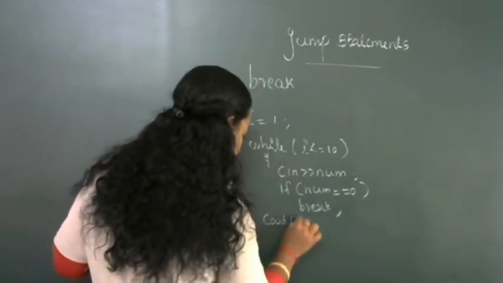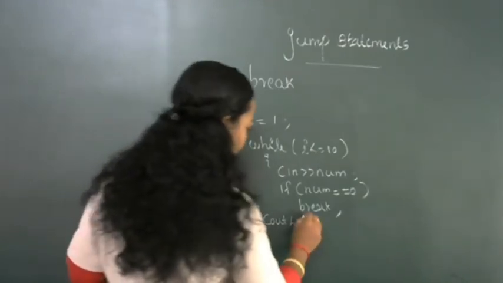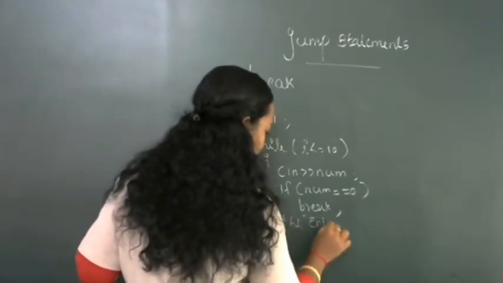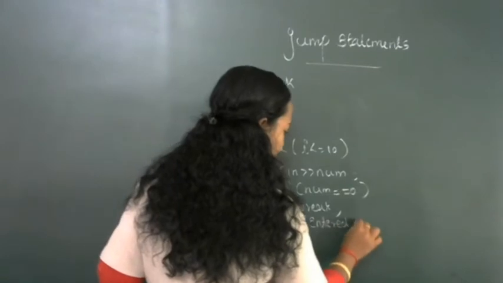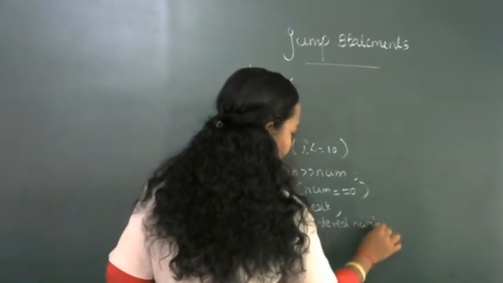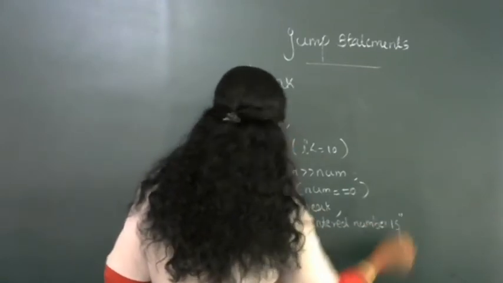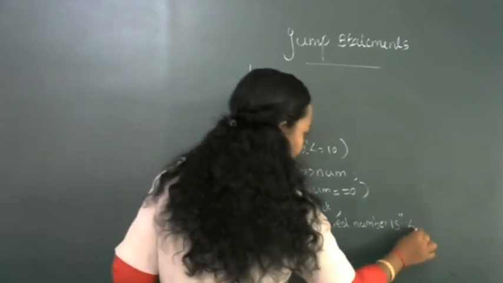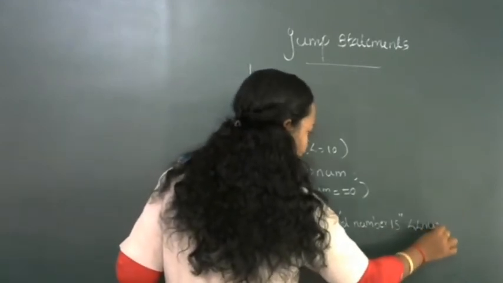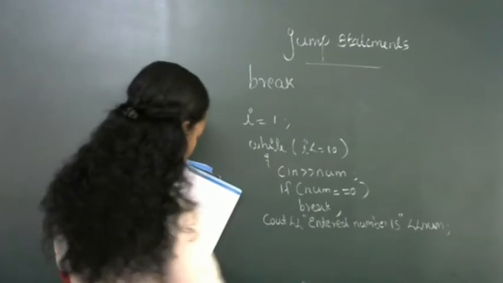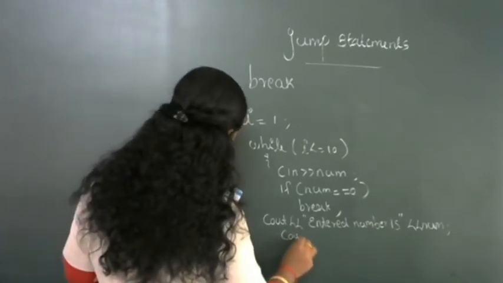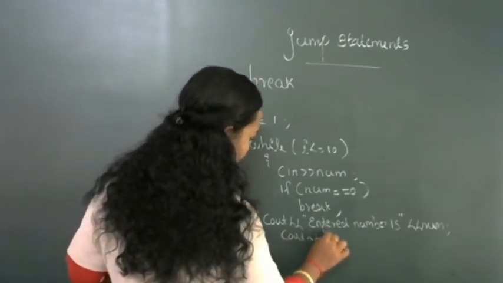Cout "entered number is" num, cout "inside the loop".